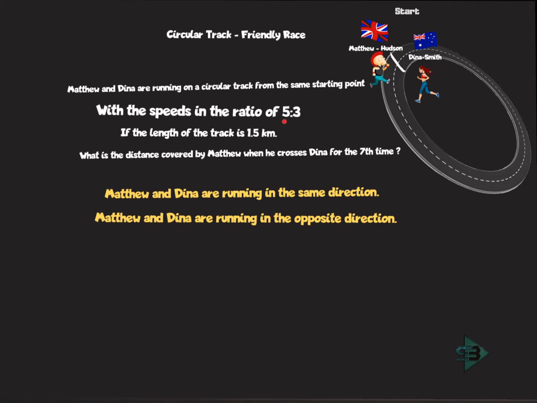The ratio of their speed is 5:3, respectively, so Matthew is faster as compared to Dinah. If the length of the track is 1.5 kilometers, which means the entire length of the track starting from the start point and again coming back to the start point, this length is nothing but 1.5 kilometer.